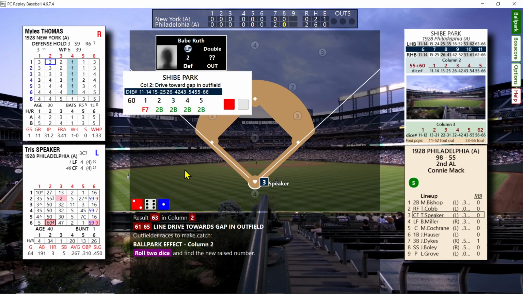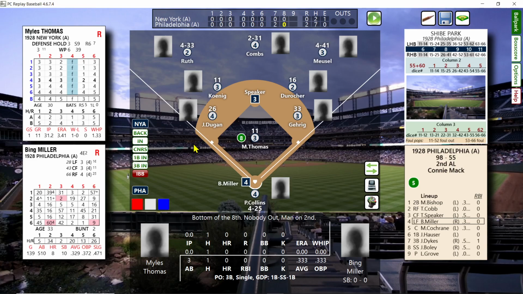We got a new Rays number in column 2, so Babe is only a 2 in the outfield. So the only out will be if the new Rays number is a 1, which is 11 to 14. And it's not, it's a double. So, yeah, in the actual game in 1928, Pennock went all 9 innings, so they didn't have to use a reliever in the actual game. That was back on April 11th of 1928.